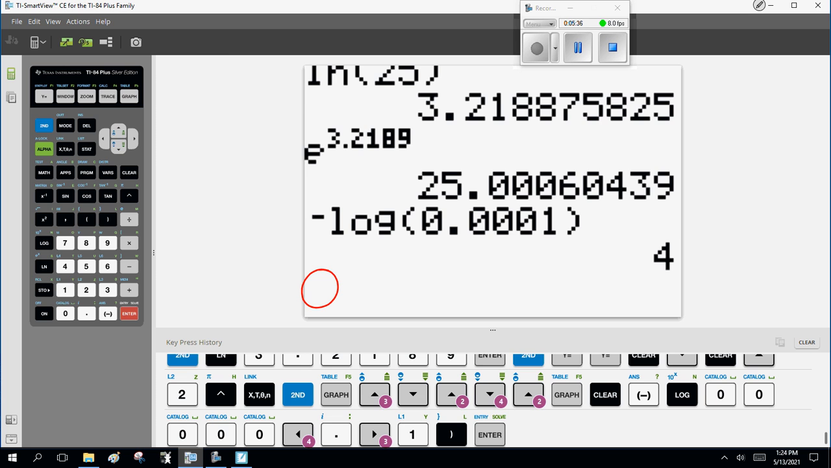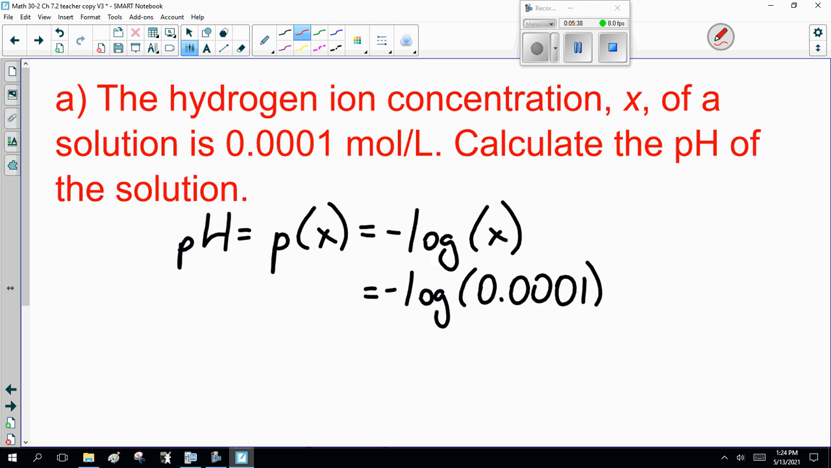The pH of the solution is 4. Moderately acidic, fairly good way to get rid of the body. Did I say that out loud? No. Okay.